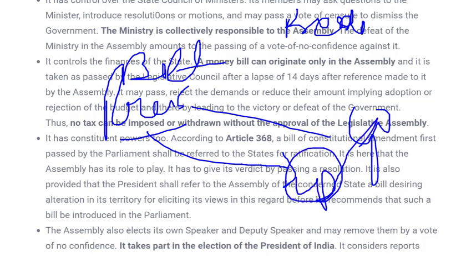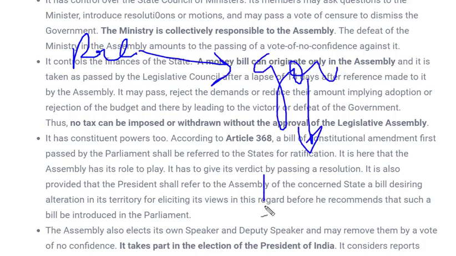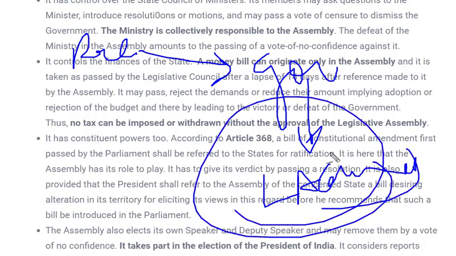But in case the president thinks that there is some problem in that bill, then the president will ask for an amendment, and he will ask the governor to send this bill to the legislative assembly for that particular amendment which should be there. Now after these amendments are done, this bill will not be given to the governor. So this is the important point which needs to be considered over here.